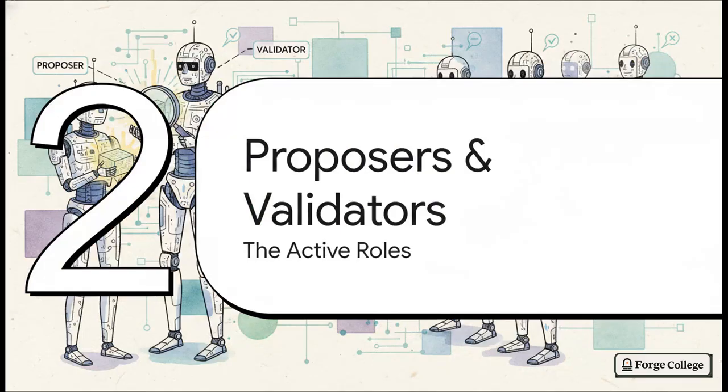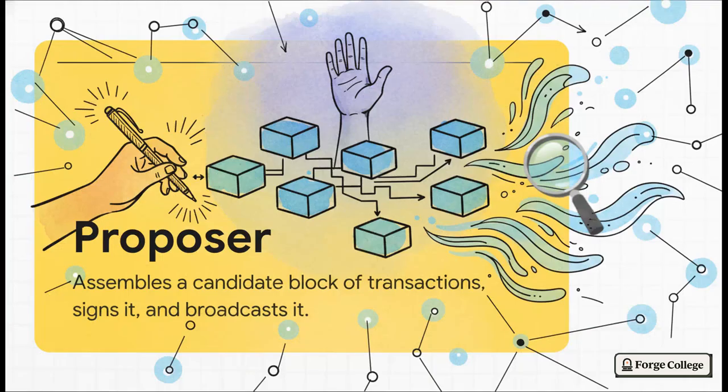Moving on to part 2, proposers and validators, the active roles. So, it turns out there are 2 main players making all of this happen behind the scenes. First up, we have the proposer. A proposer assembles a candidate block of transactions, signs it, and broadcasts it out. You can think of proposers as the originators. They're basically the ones raising their hands in an incredibly crowded room and shouting, "Hey everyone, I've got it. Here is a suggestion for the next chapter of our shared history." They do the heavy lifting initially to bundle things together into a coherent proposal.